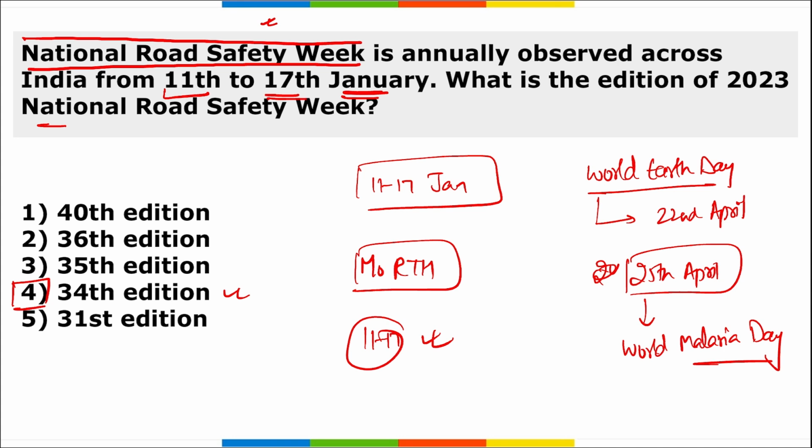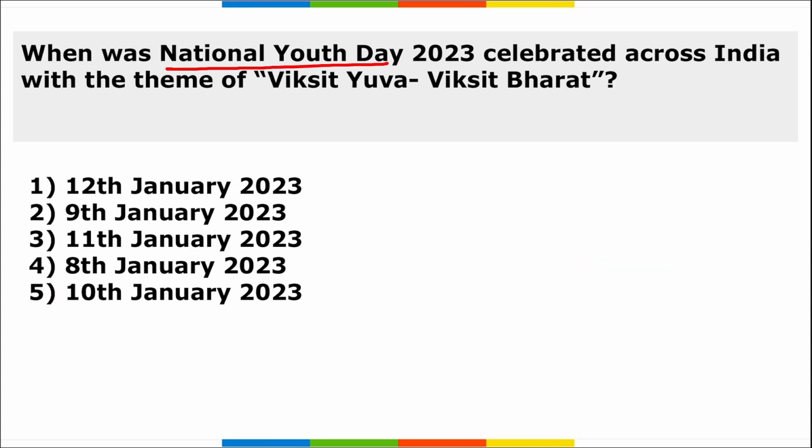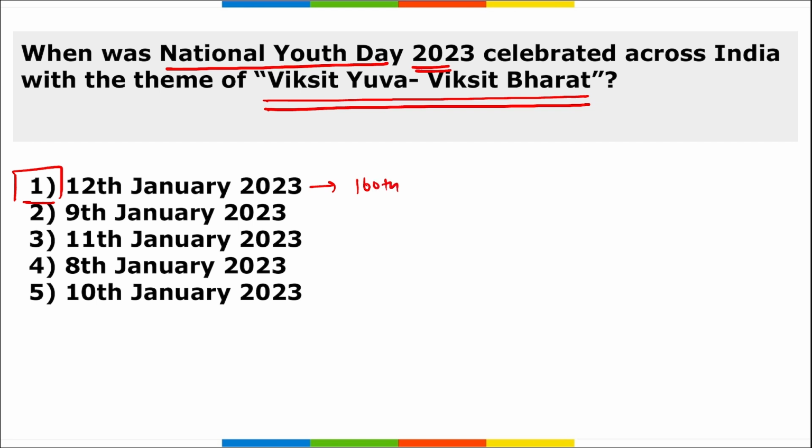Alright. Next. When was National Youth Day 2023 celebrated across India with the theme Viksit Yuva Viksit Bharat? I repeat, Viksit Yuva Viksit Bharat. This is the theme of the National Youth Day. On which date was it observed? National Youth Day is observed on 12th of January 2023 and it marks the 160th birth anniversary of Swami Vivekananda. He was a Hindu spiritual leader, a philosopher and reformer in India. And the theme for this National Youth Day is Viksit Yuva Viksit Bharat.